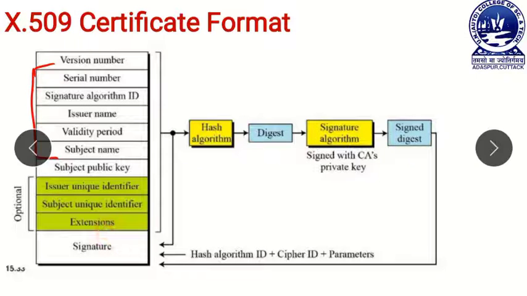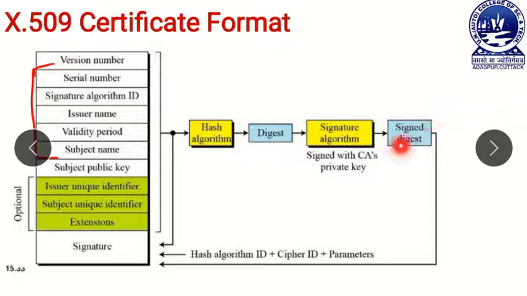This digest is compared with another digest, which is retrieved by decrypting the signed digest with the public key of the certificate authority, because the signed digest is signed by the private key of the certificate authority.